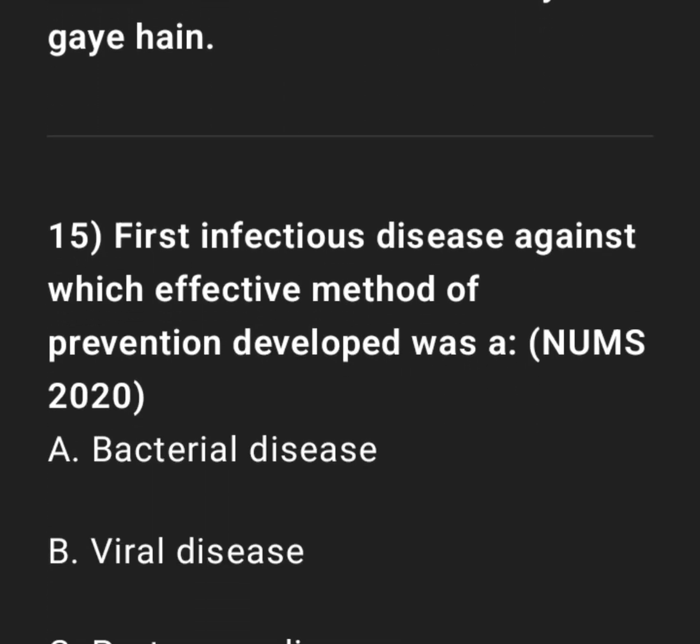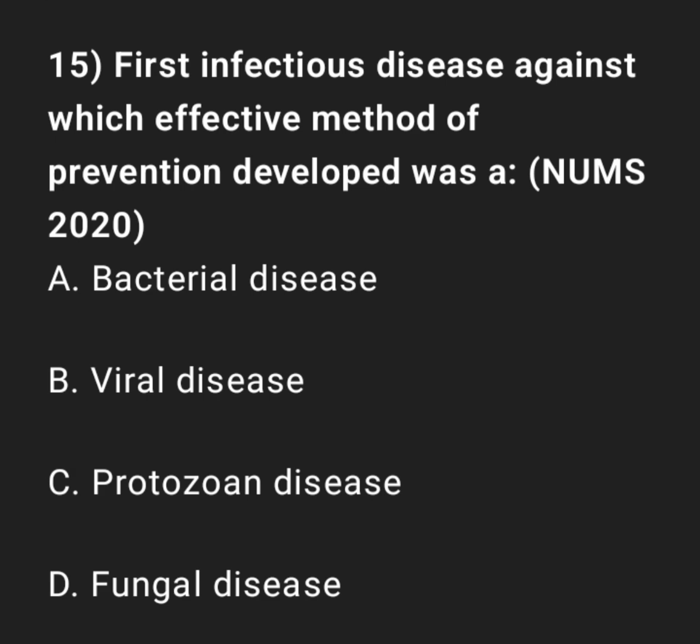15. The first infectious disease against which an effective method of prevention was developed was A. Bacterial disease. B. Viral disease. C. Protozoan disease. D. Fungal disease.